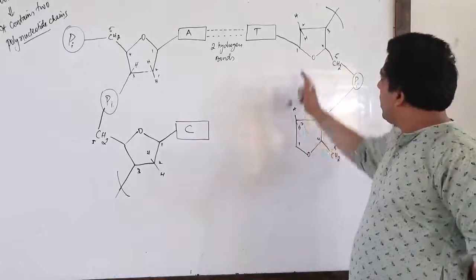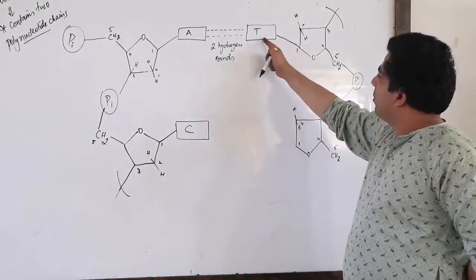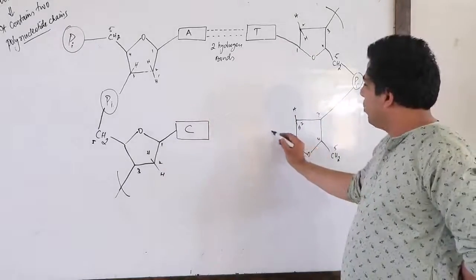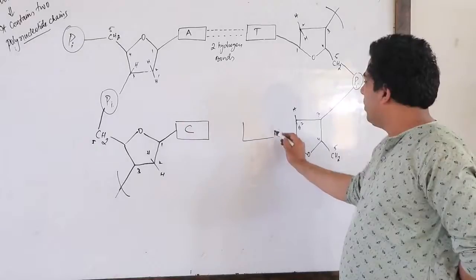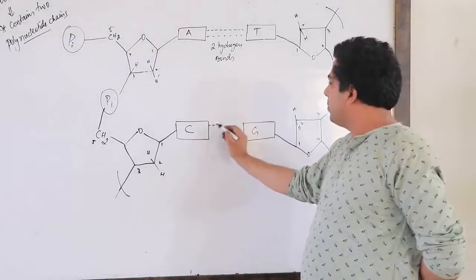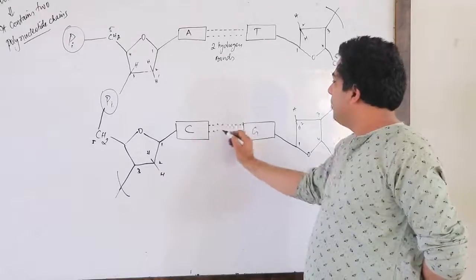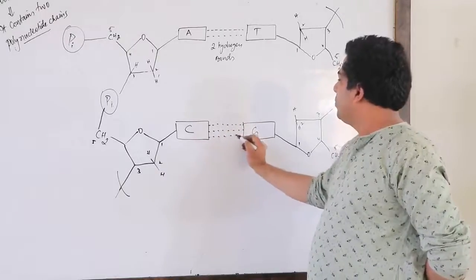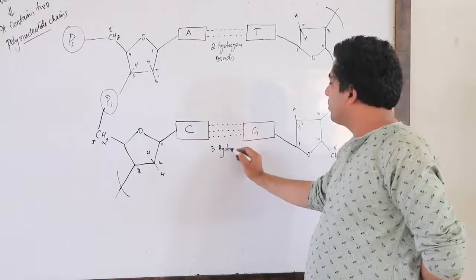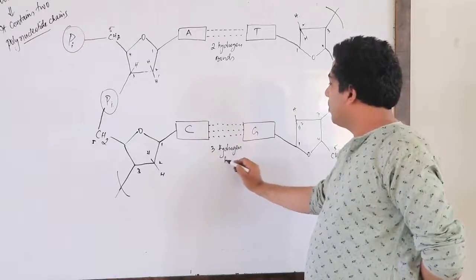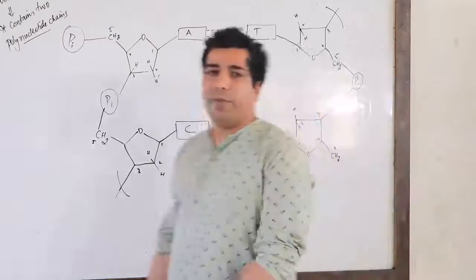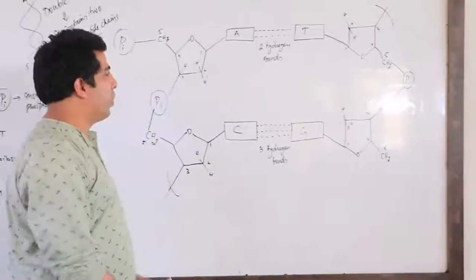Now, the first carbon of the sugar will always interact with the base. Who is opposite of cytosine? Base. That is guanine. So here we will keep a base called guanine. And between guanine and cytosine, my dear friends, there is a possibility of 3 hydrogen bonds. So we have here 3 hydrogen bonds. Okay, my dear friends, we have here 3 hydrogen bonds.